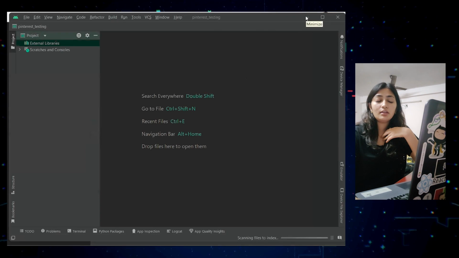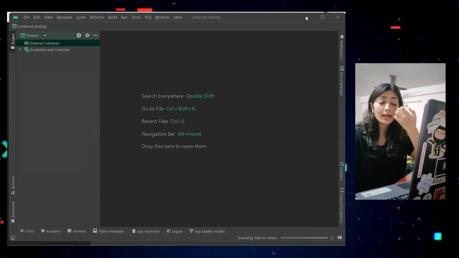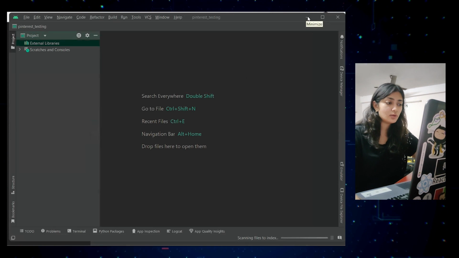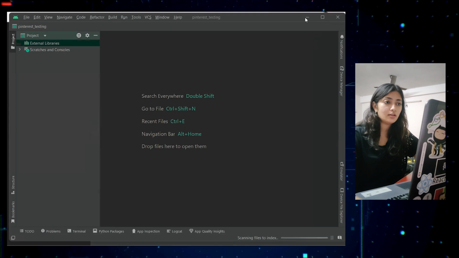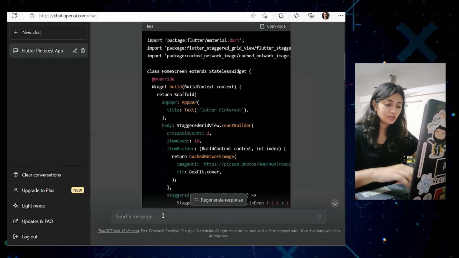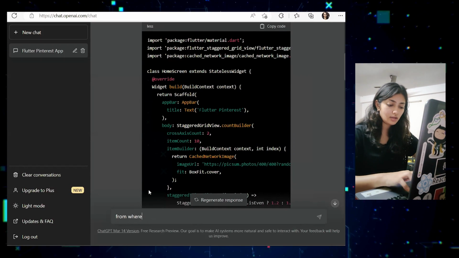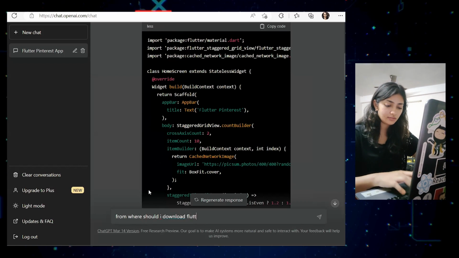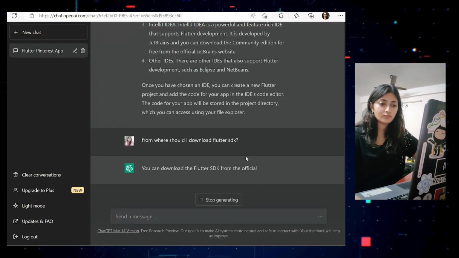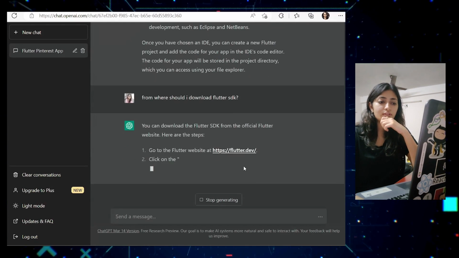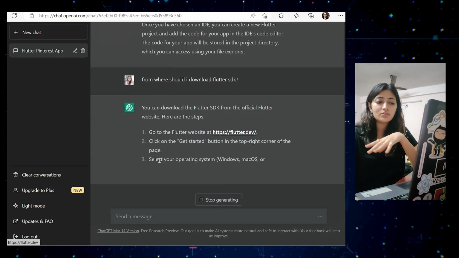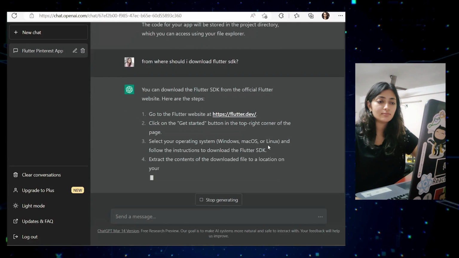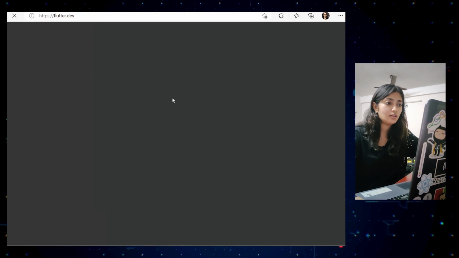Now it needed Flutter SDK, which I do not have. So my next question is, from where should I download Flutter SDK? Okay, so it has given me the site and told me how to do it. So I'm just going to click on this site.